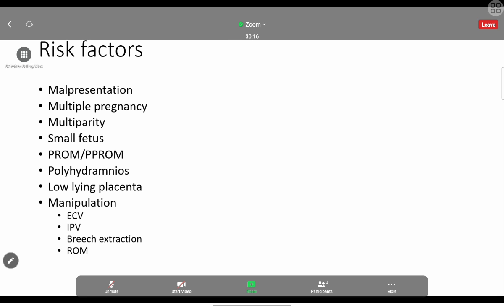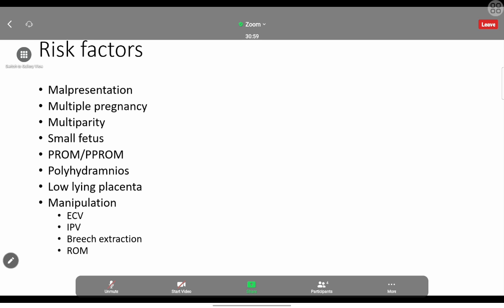The risk factors, we have to know each and everything. You can work it out. We have to think about what circumstances can lead to the cord coming out of the presenting part. Presenting part can be anything: breech, leg, hand, whatever. Malpresentation is the common one. Why? The head is the largest part, so it fits into the pelvis. If the head is the presenting part, it won't allow any other parts to come through the vaginal canal. It will prevent everything and keep it within the uterus.